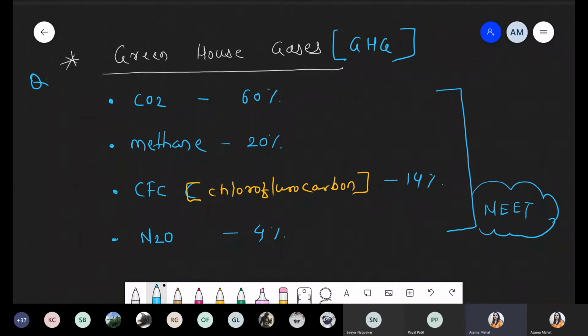So did you get this point? Remember, greenhouse gases are a good thing, but only when present in optimum amount. But when the concentration of greenhouse gases is increased, it is responsible for global warming. That's why carbon dioxide concentration is quite high right now, and that's why it is responsible for global warming. Is this point clear, everyone? Okay, very good. What about the other students?